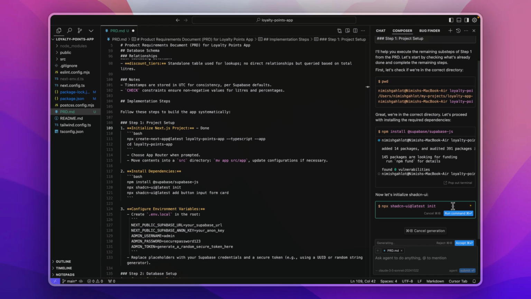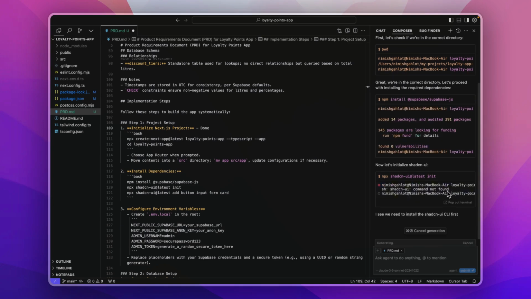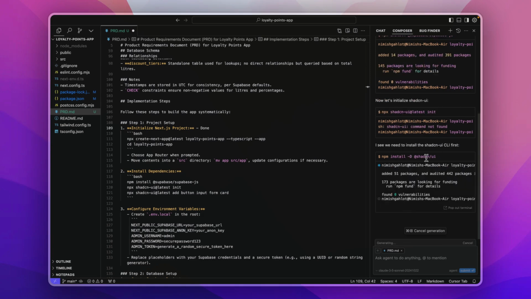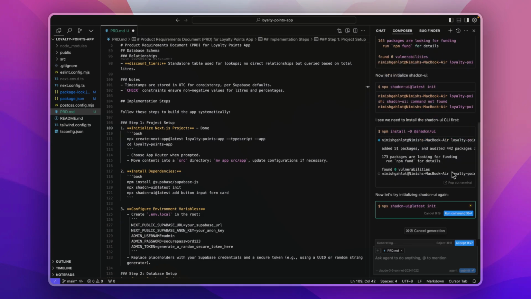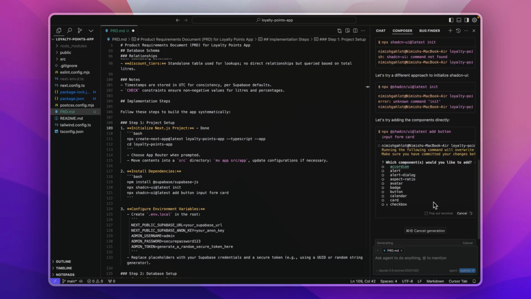Next step is installing shadcn. I'll just click on run command. I see that the command has failed over here. It saw that the command failed, then it changed the command name and it worked that time. So I see that within the panel, it wants us to select the components that we want. The AI agent is not able to select that. This is functionality that is not available in Cursor or any AI coding tools right now.